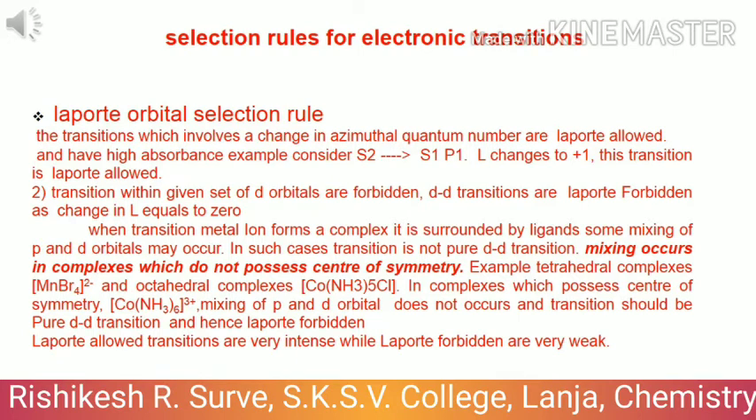For example, let's consider an s orbital that has two electrons. One of the electrons will travel to the p orbital, and hence delta L will be plus or minus 1. It should not be equal to 0.